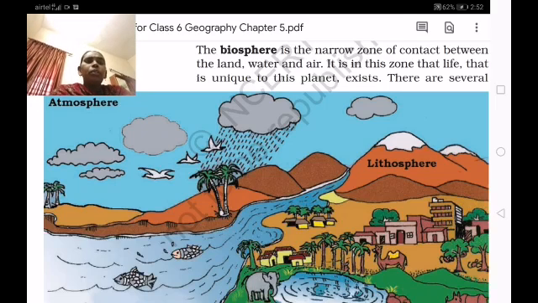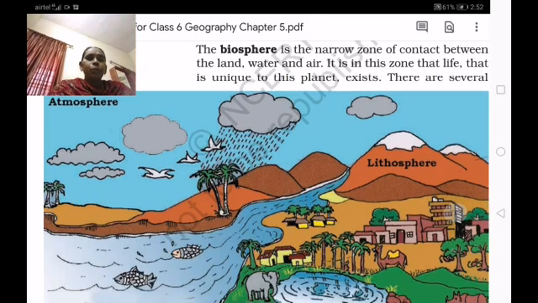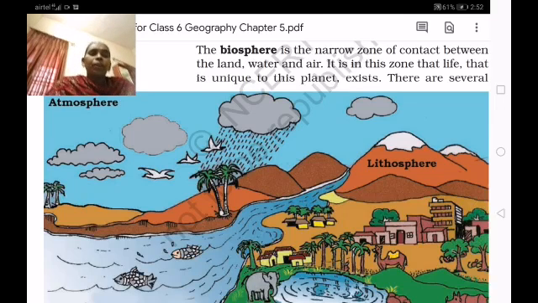If you observe the picture also, the biosphere means the living beings are there. How are the living beings depending? Here we can see the living beings depend on the lithosphere, atmosphere and also the hydrosphere. The lithosphere is about the land, the mountains, and land to construct houses, which we have learned about the 7 continents.